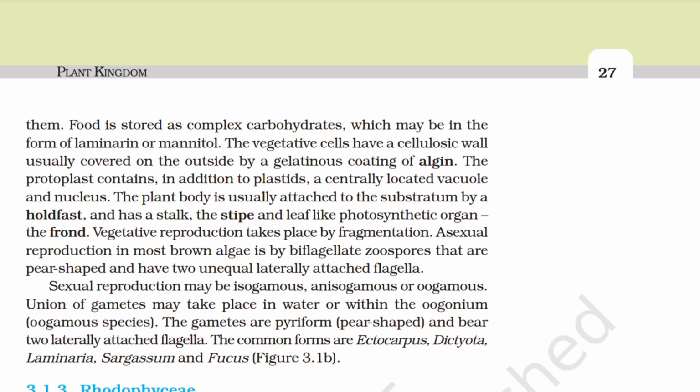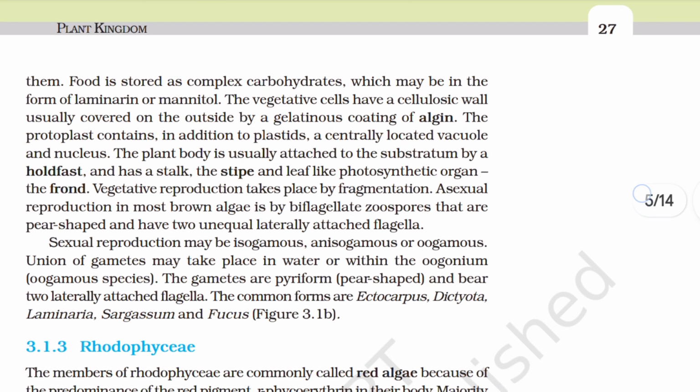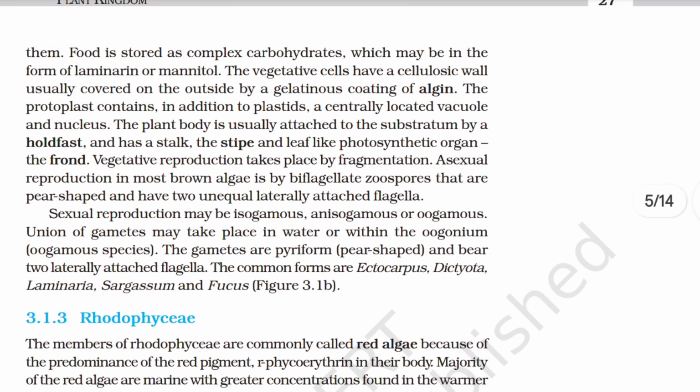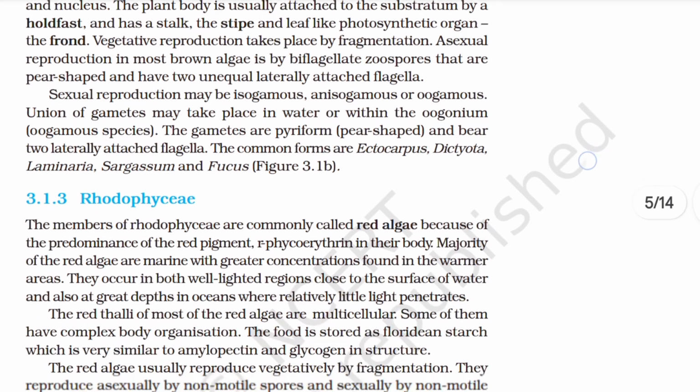Asexual reproduction in most brown algae is by biflagellate zoospores that are pear-shaped and have two unequal, laterally attached flagella. Sexual reproduction may be isogamous, anisogamous, or oogamous. Union of gametes may take place in water or within the oogonium. The gametes are pyriform and bear two laterally attached flagella. The common forms are Ectocarpus, Dictyota, Laminaria, Sargassum, and Fucus.